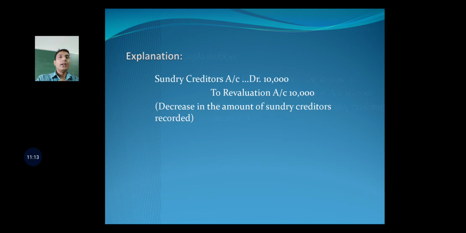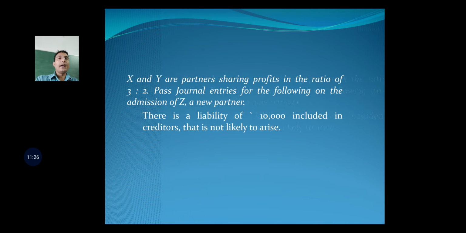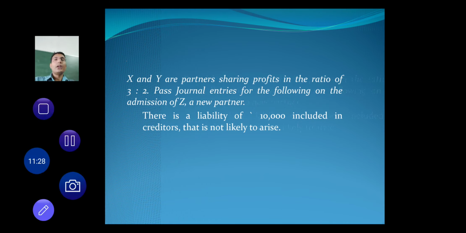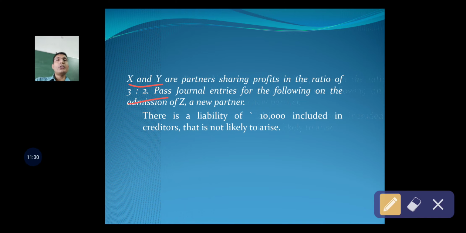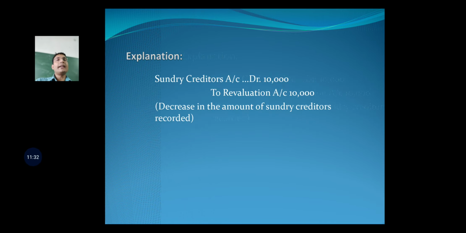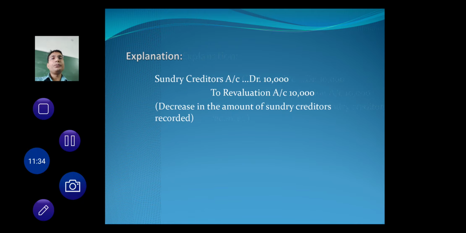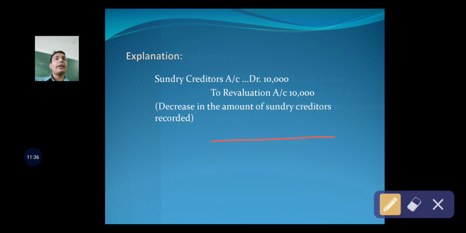That is, the net effect of all this revaluation is to be found out by you. If there is a gain, that gain will be transferred to old partners in old ratio, and since our partners are X and Y and their old ratio is 3:2, that gain will be credited to partners' capital.